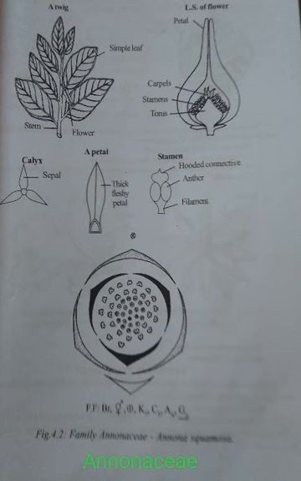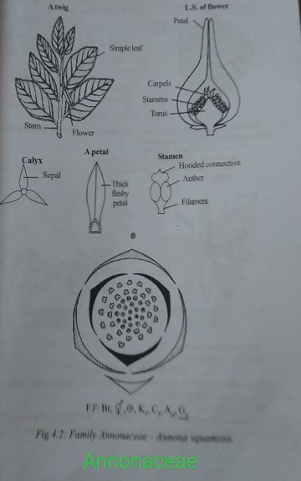Before studying the family members, we should know some vegetative and floral characteristic features. Let's see one by one what the vegetative characters and floral characters are. Floral characteristics: inflorescence, flowers, calyx, corolla, androecium, gynoecium, and type of seeds. These are the floral characteristic features. Vegetative characters, that is habit. These plants are trees, shrubs, or woody climbers.